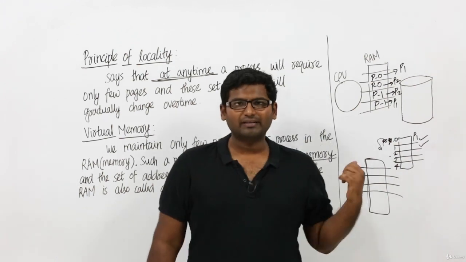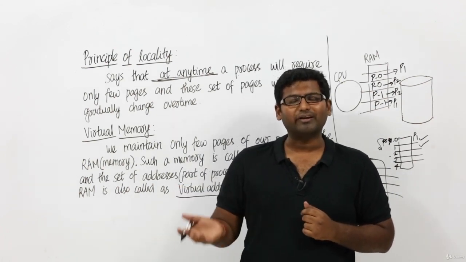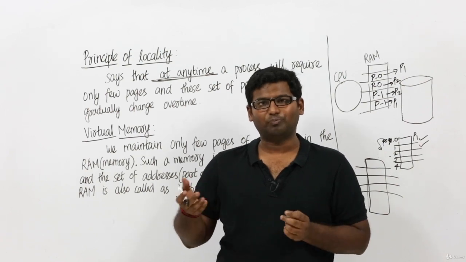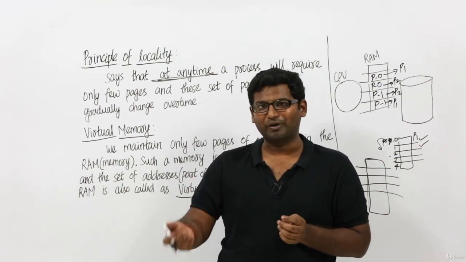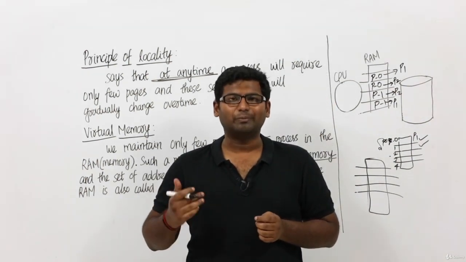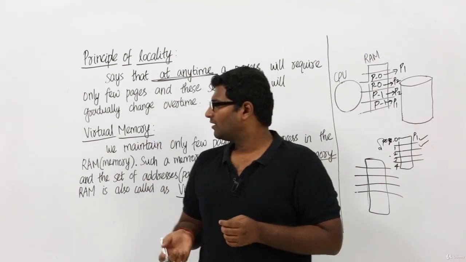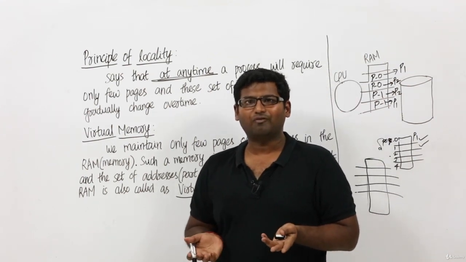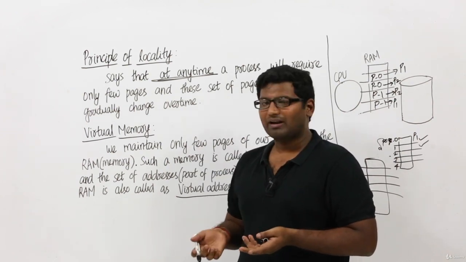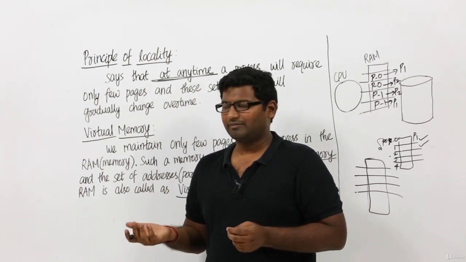Fine. So what is the advantage of virtual memory? Our degree of multiprogramming will increase. Now if our degree of multiprogramming increases, then our CPU has more choices to pick from, more processes to pick from, right? So what is effectively happening is our CPU efficiency, which means the percentage of time the CPU is busy, is going to increase. That is our ultimate goal, right? The ultimate goal of our computer system is to keep the CPU as busy as possible, so that our computer will be faster. The busier the CPU is, the faster our computer will be, right?